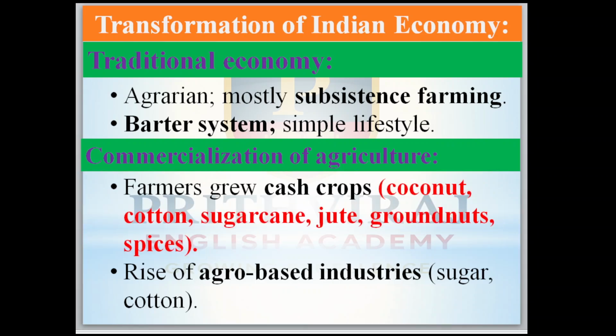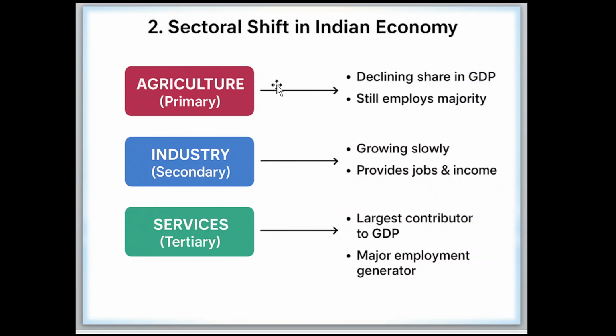This is called the commercialization of agriculture, and the rise of agro-based industries. Agro-based means industries whose raw material comes directly from agriculture. For example, sugar factories, where sugarcane comes from agriculture, and cotton industries, where cotton comes from agriculture only.